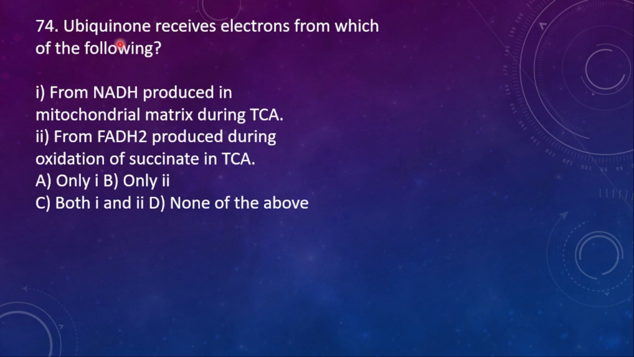74. Ubiquinone receives electron from which of the following? Option 1: from NADH produced in mitochondrial matrix during TCA. Option 2: from FADH2 produced during oxidation of succinate in TCA. So here the right option, both are correct. So C, both 1 and 2.